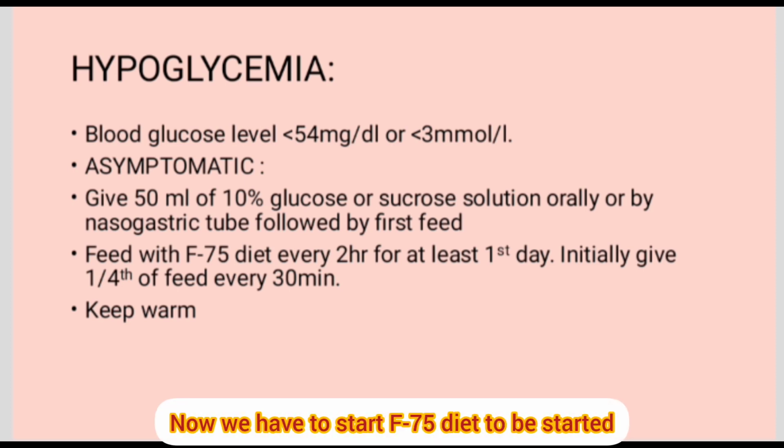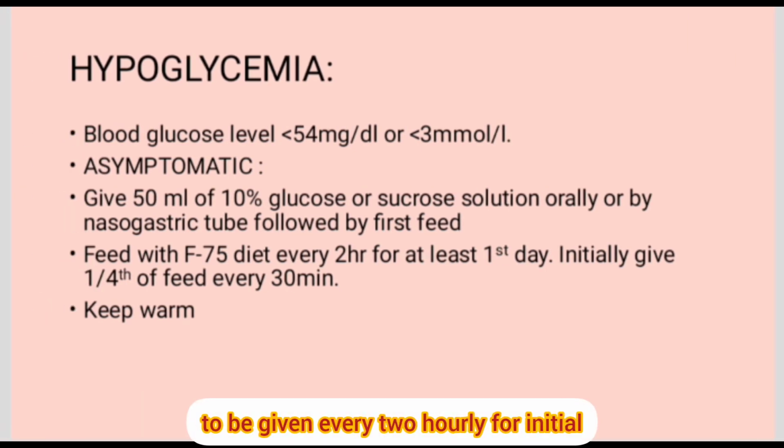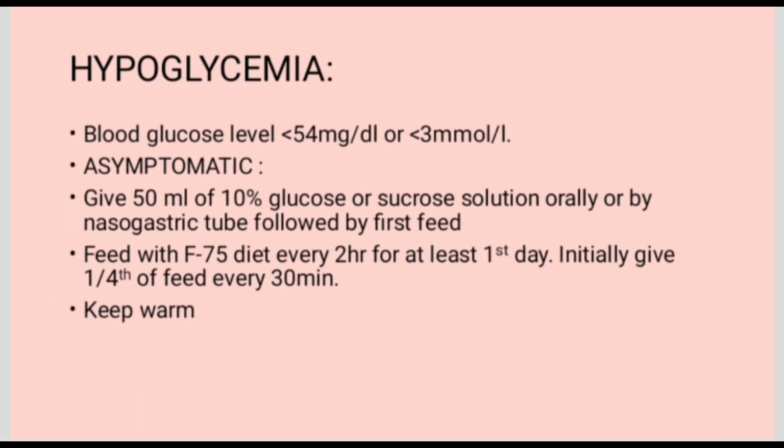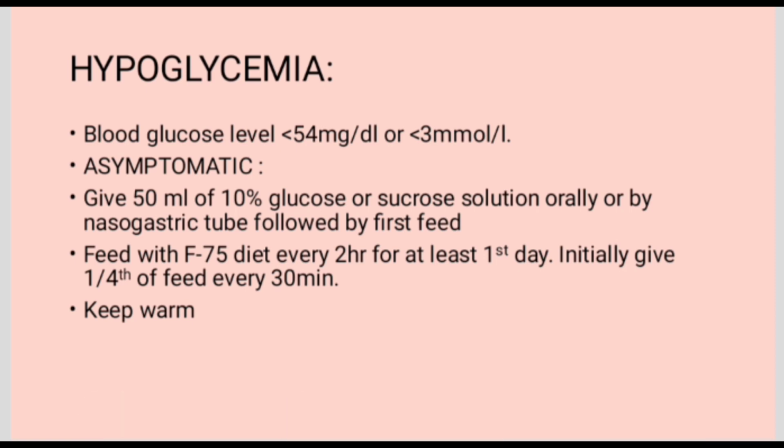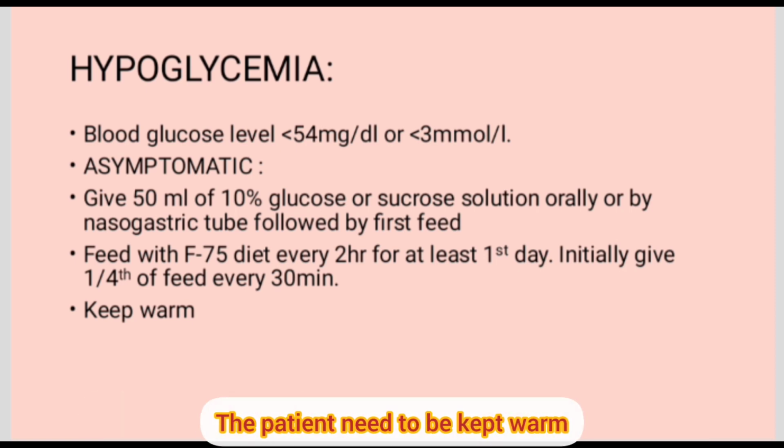Start the F75 diet, to be given every 2 hourly for the initial 1 day at least, and the initial feed is to be given at 1/4, 25%, in 4 divided doses every 30 minutes. The patient needs to be kept warm.